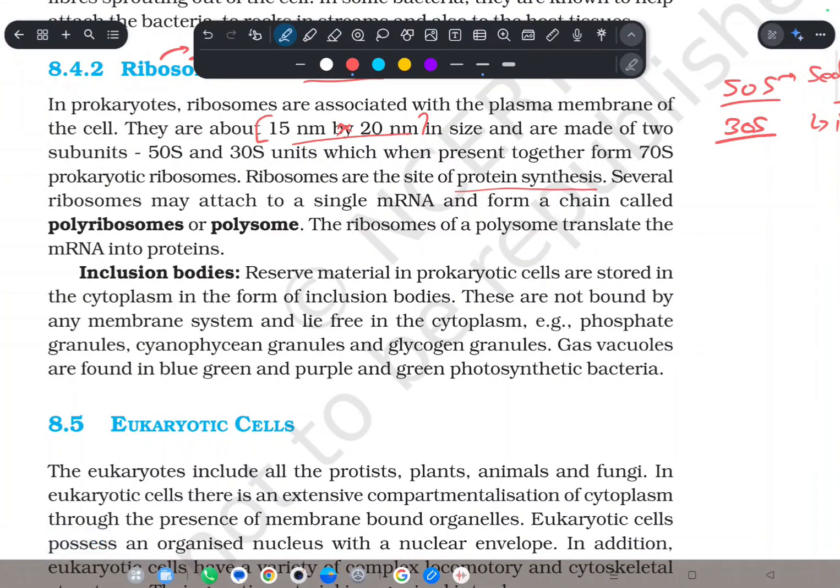They are present in the cytoplasm and also attached to the plasma membrane. And what do they do? Several ribosomes attach to a single mRNA, and then they form a chain known as a polyribosome or polysome. And what does the polysome do? They translate mRNA information to proteins.